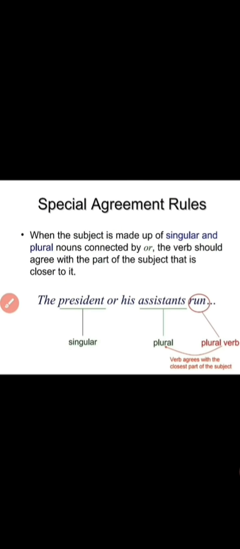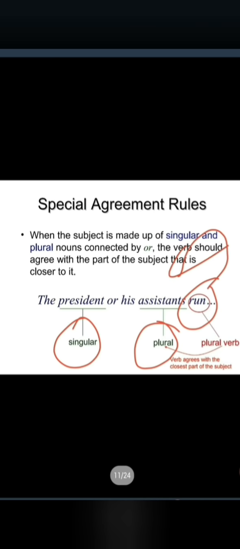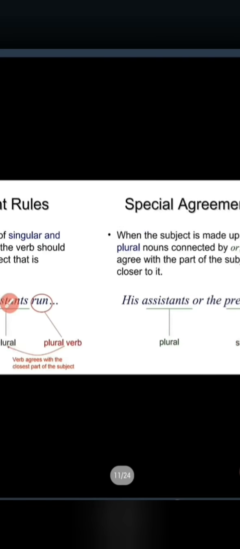Before, the president is a singular; here you used a plural subject. Run should be what? Plural, because we have to use the verb on the basis of the closer subject. The closer subject we have here is his assistants. Hope this is clear. The next thing is what?